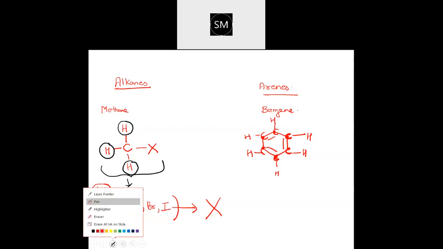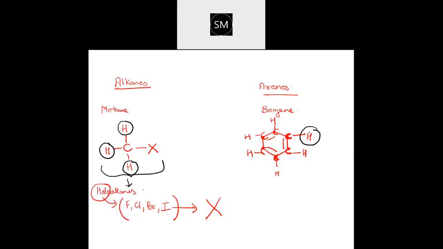Now from this benzene, if you remove one of the hydrogens and replace it by the halogen, that will be called a haloarene. I have replaced this H by one X. When you replace and write, benzene is there, one hydrogen was removed, and now there is a halogen in that place.